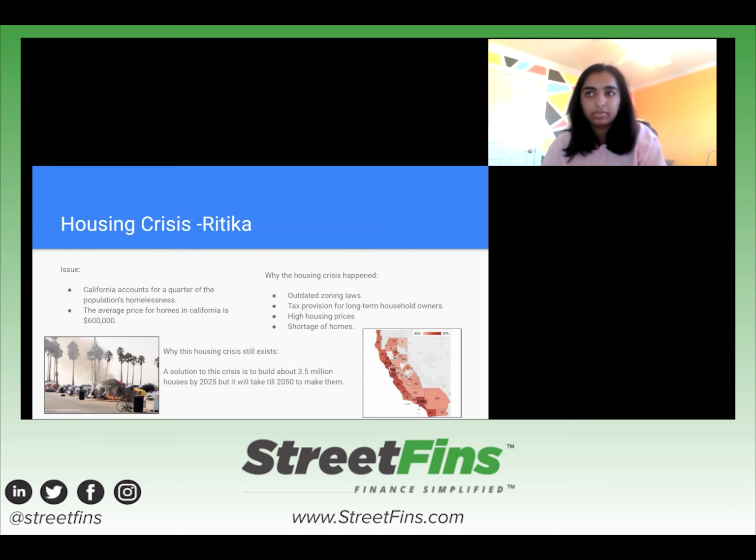Gavin Newsom did propose a solution to this crisis in which about 3.5 million houses had to be built by 2025. But that's not possible because recent studies show that it'll take till 2050 to build 3.5 million houses. Next slide.